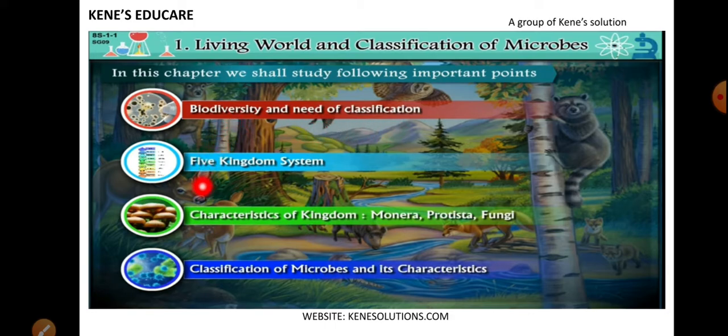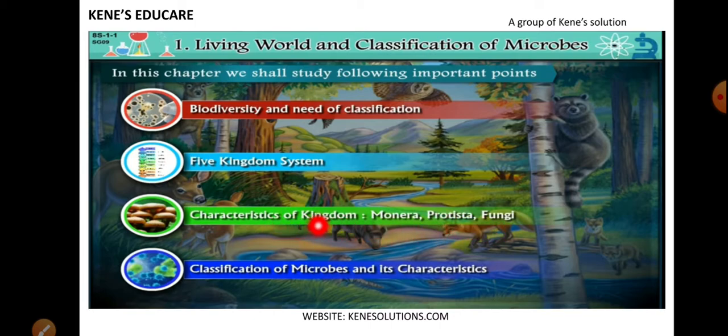Okay, next we'll be studying about the five kingdom system. This five kingdom system was given by Robert Whittaker sir, for which he was awarded a Nobel Prize, and this five kingdom system is still used by many scientists for studying different classifications of microbes or species. Then we'll be studying the characteristics of kingdom Monera, kingdom Protista, and kingdom Fungi.